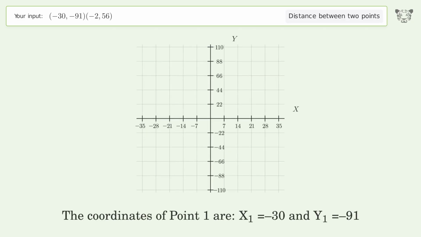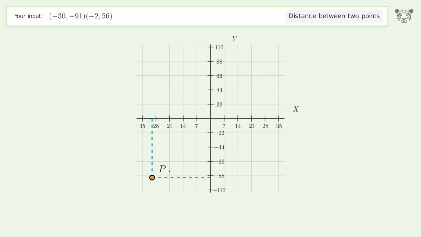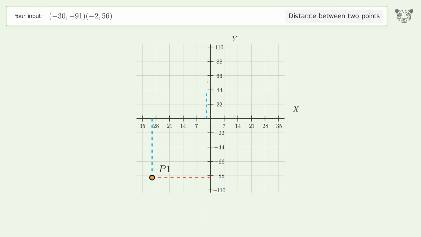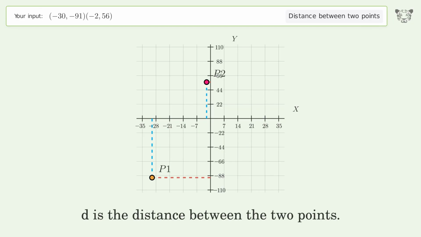The coordinates of point 1 are x1 equals -30 and y1 equals -91. The coordinates of point 2 are x2 equals -2 and y2 equals 56. D is the distance between the 2 points.